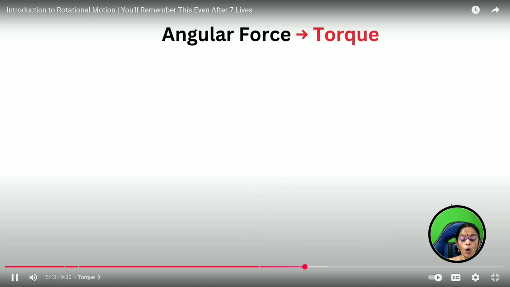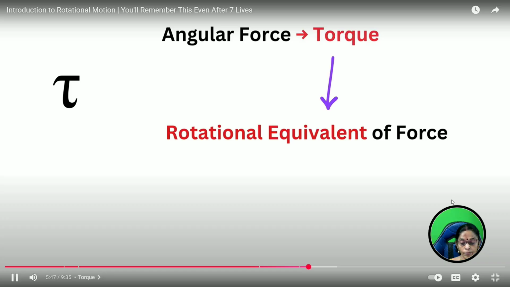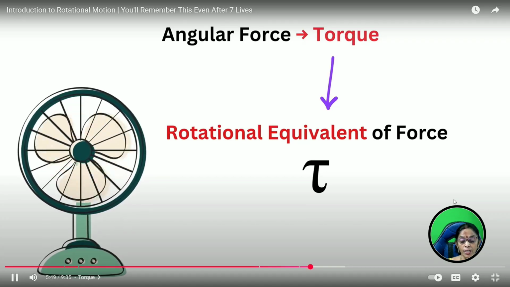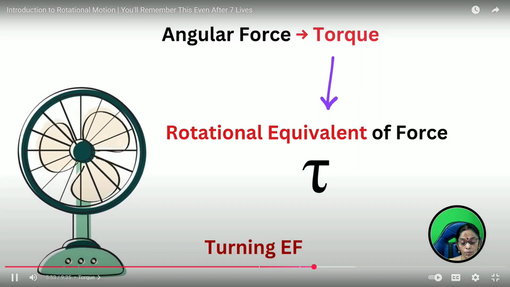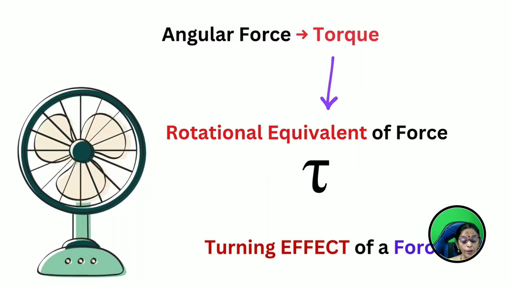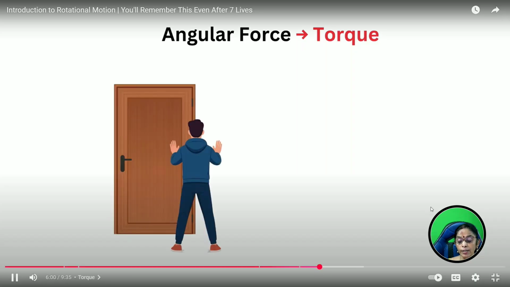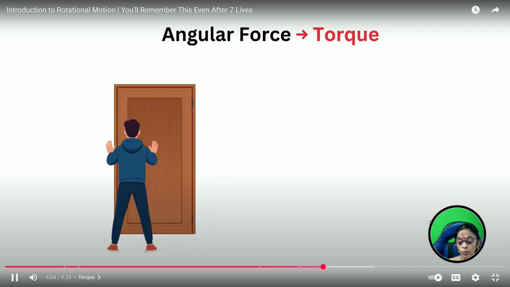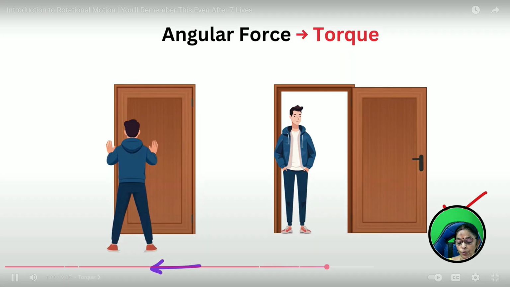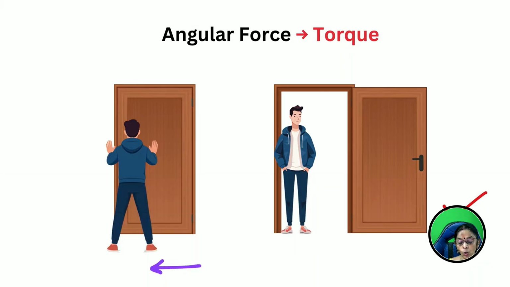This angular force, you call it as torque over here, which is the rotational equivalent of force. You can see the spinning fan. The turning effect of force, you call it as torque. You can see here, the person is going to push the door, exactly away from the axis. So, he is able to open it.